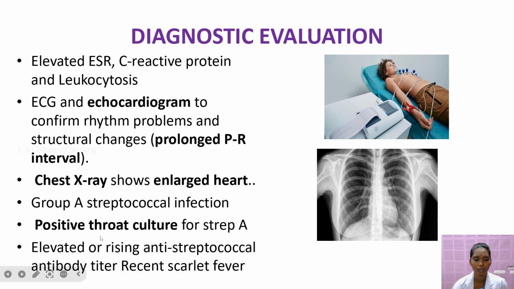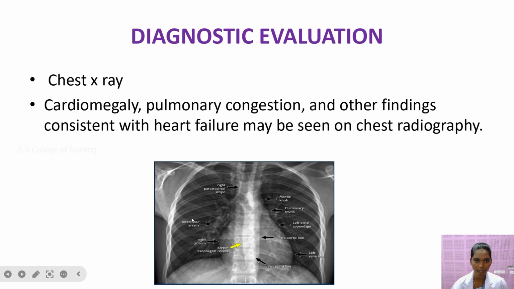And next is the positive throat culture. If we take a throat culture sample, it reflects that the patient has a positive streptococcal infection. And next is the chest X-ray. As already said, in chest X-ray you should see abnormalities of the heart, especially cardiomegaly, which means enlargement of the heart, and pulmonary congestion and other findings concerned with heart failure may be seen in the chest radiography.